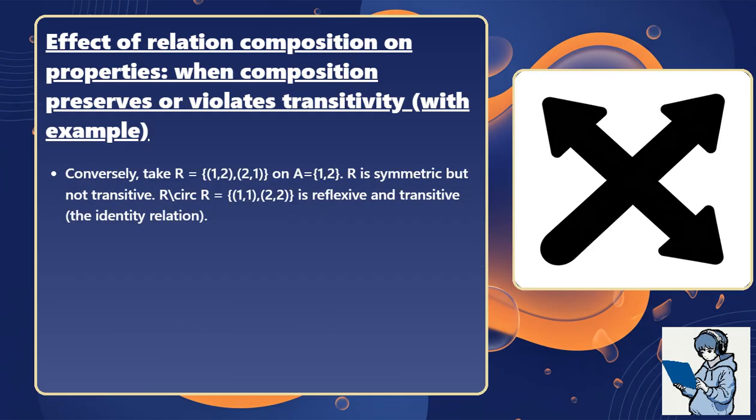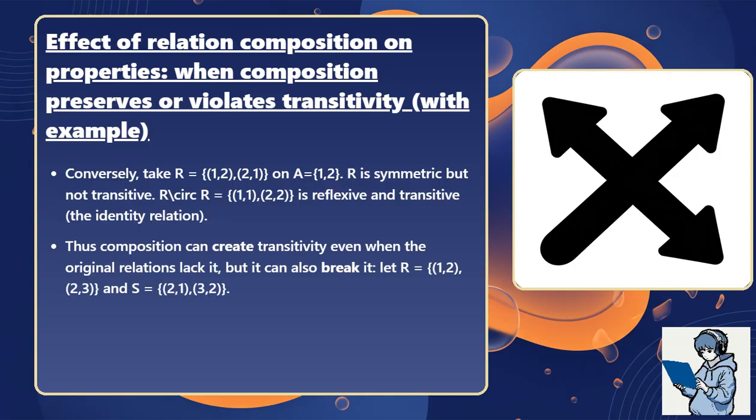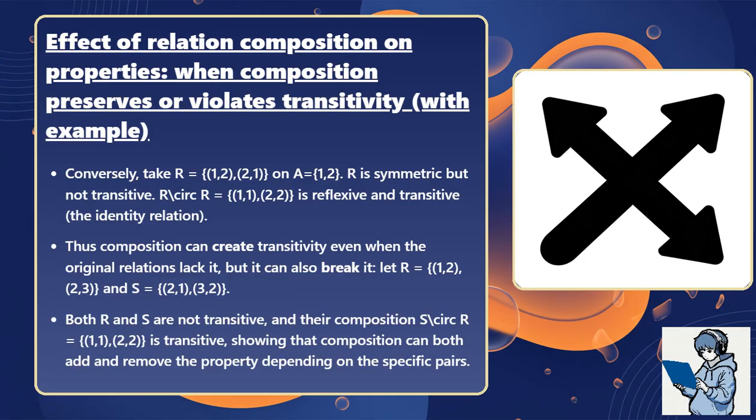Conversely, take R equal {(1,2), (2,1)} on A equal {1, 2}. R is symmetric but not transitive. R∘R equals {(1,1), (2,2)}, which is reflexive and transitive, the identity relation. Thus, composition can create transitivity even when the original relations lack it, but it can also break it. Let R equal {(1,2), (2,3)} and S equal {(2,1), (3,2)}. Both R and S are not transitive, and their composition S∘R equals {(1,1), (2,2)} is transitive, showing that composition can both add and remove the property depending on the specific pairs.